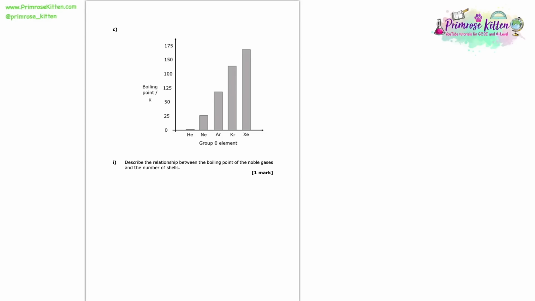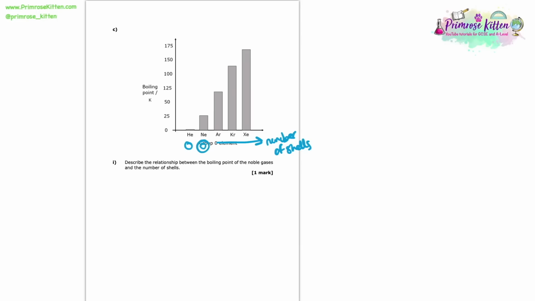So in order to answer this, we'll probably need to use our periodic tables as well. So we can see that helium simply has 1 shell, neon has 2 shells, argon has 3 shells, and so on. So we can see that the number of shells increases as you go along this axis.